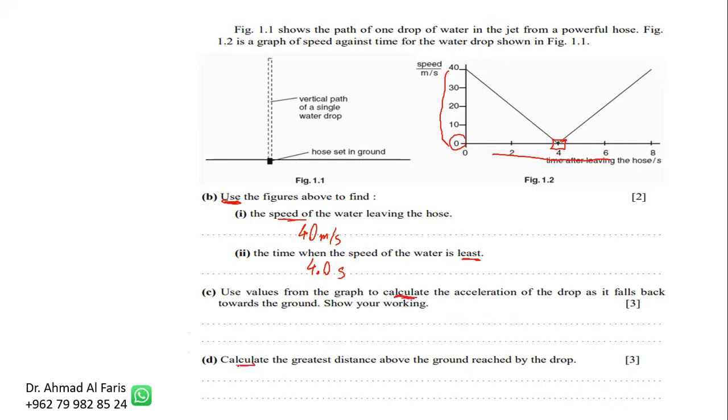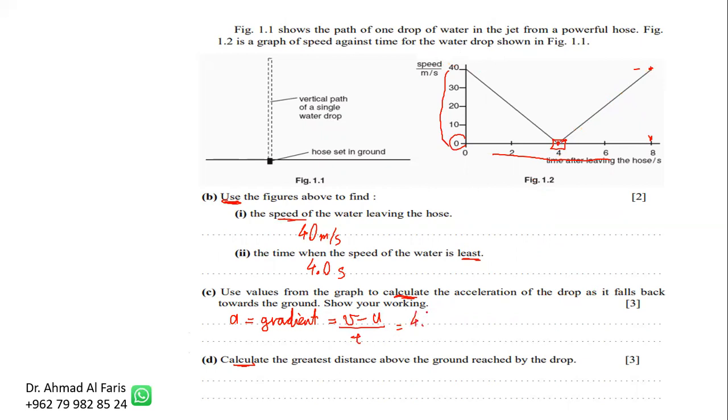Use the graph to calculate the acceleration. Now we know that the acceleration is equal to the gradient, or you can say it's v minus u over t. So we're going to talk about the gradient here as it falls down. The final speed v is 40, and that happened at 8 seconds, and the initial speed of falling is 0 at 4 seconds.